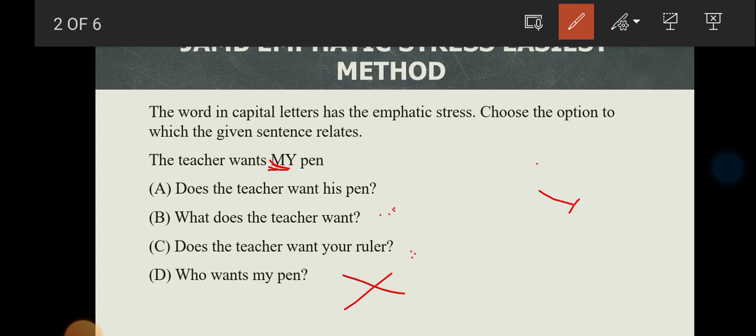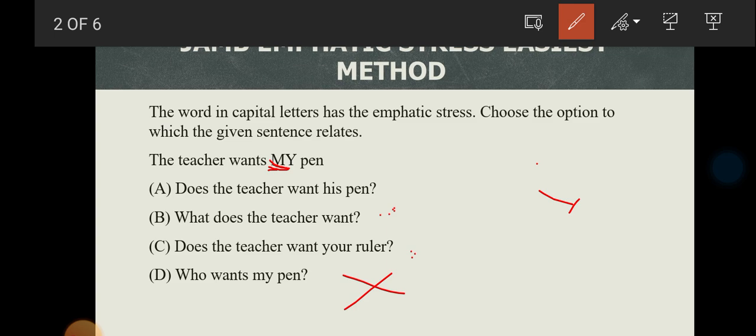So you will ask me a question: why is it that D is the only one that has the emphasized word, and A, B and C do not have it? Does it mean that A, B and C is the correct answer? No. We are trying to fish out the best option from these three now.